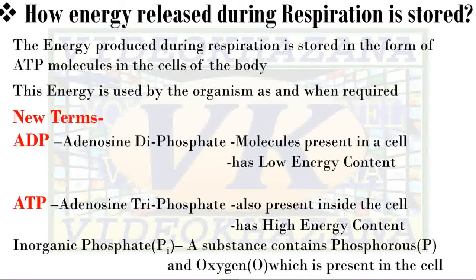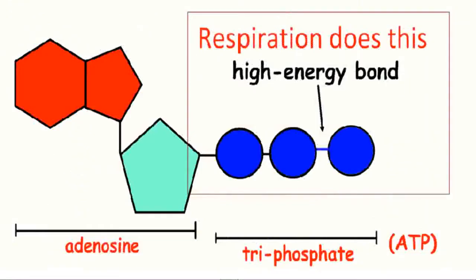And Pi, inorganic phosphate. This is a substance containing phosphorus and oxygen. Actually, one atom of phosphorus and four atoms of oxygen combine and make phosphate, Pi. We call it inorganic phosphate, which is also present in the cell. So ADP, ATP and inorganic phosphate, all three are available in the cytoplasm of a cell.